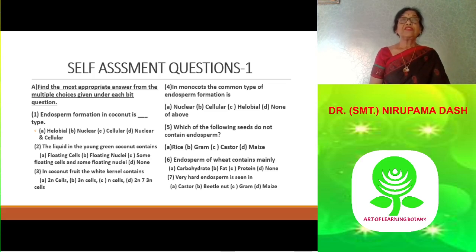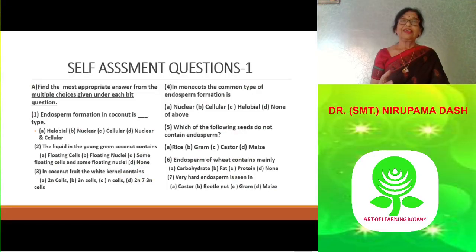About the morphological nature of this endosperm, there are different schools of thought. Some say that it is a gametophyte structure, some say that it is a second embryo, some say that it is a double fertilization and triple fusion product. Whatever it may be, there are different debates, but it is definitely a nutritive layer, which is universally accepted. I think you like it, and let us see the different types of questions from this session.